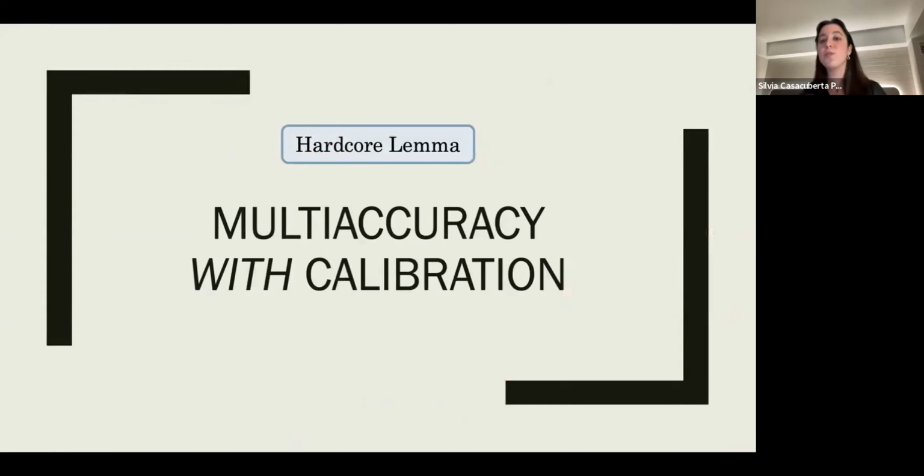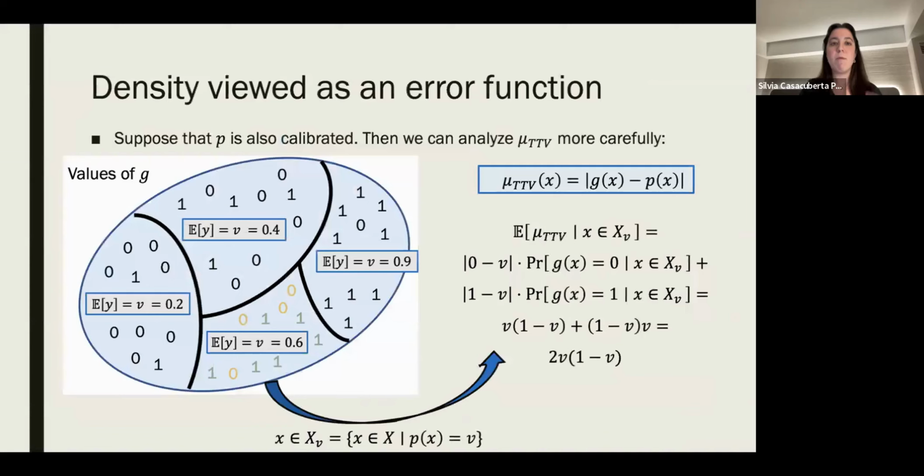How can we get the optimal 2 delta hardcore set density? Turns out calibration is also the answer, and it's in a really modular way, in a very similar fashion to what happened in the case of learning. Remember that the key idea is that calibration allows us to argue about the error of the predictor by conditioning on each of the level sets. So let's study the density of this measure by conditioning on the level sets. If you do the calculations, which is similar to what we did on the learning side, this is what you get: the density is 2v(1 minus v).